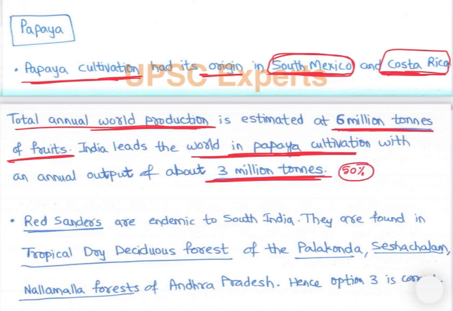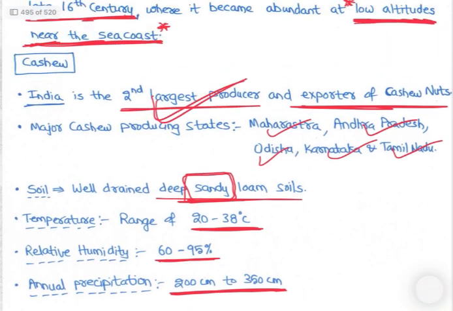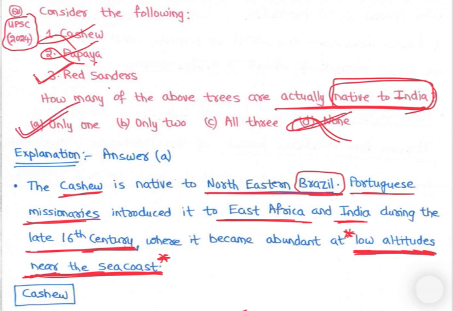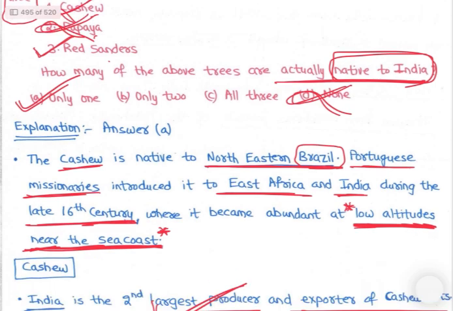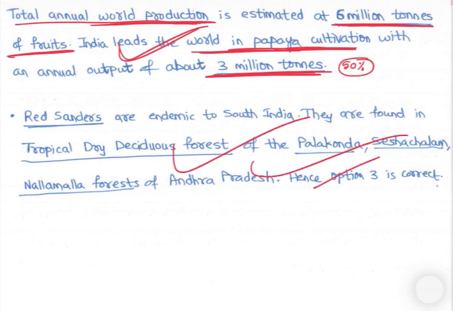तो ये इसीलिए दिया, ठीक है? See, India leads the world production, right? And cashew is second largest producer. अब इससे क्या लगेगा, लोगों को लगेगा कि ये actually native to India है, right? But these two are introduced crops, not native to India, right? So only one, right? Option A is the correct answer. Red sanders is the only one actually native to India. Cashew and papaya are not native to India, right? So then red sanders, so we know, right?